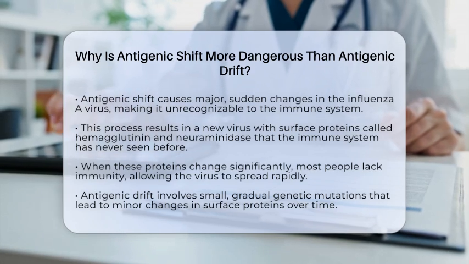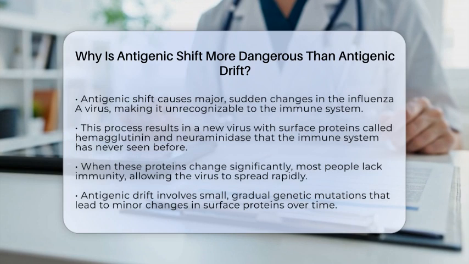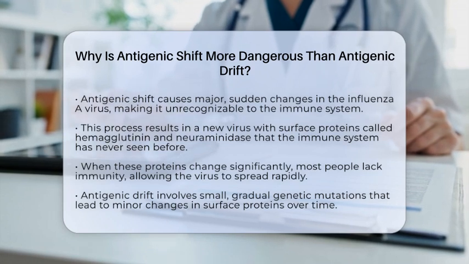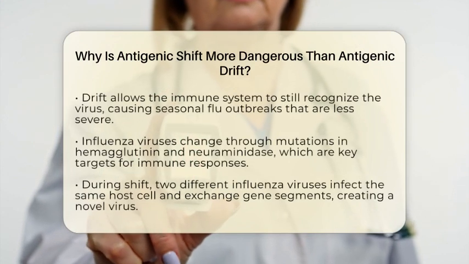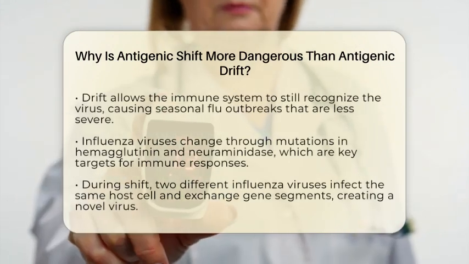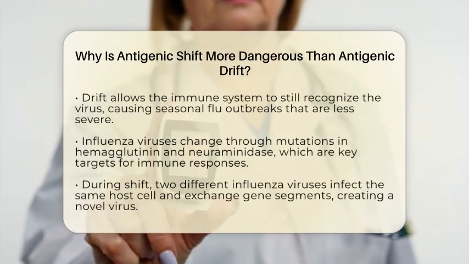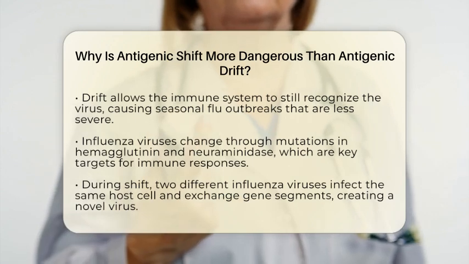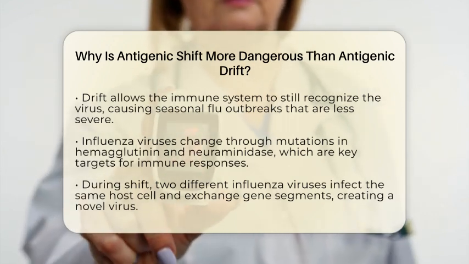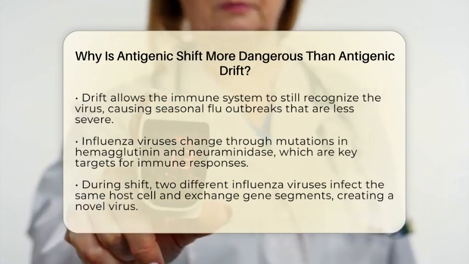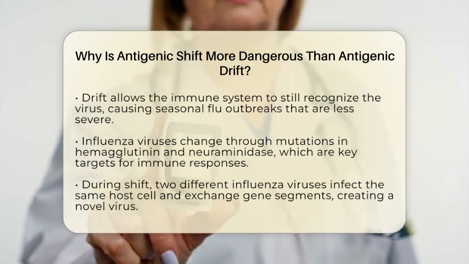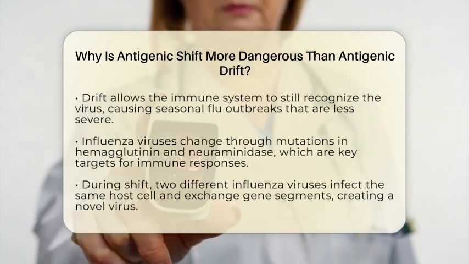In contrast, antigenic drift involves small, gradual changes in these surface proteins due to minor genetic mutations. These tiny shifts happen over time and allow the virus to partially evade immune responses. Because the changes are minor, our immune system can still recognize and fight the virus to some extent. That's why drift usually causes seasonal flu outbreaks, which are less severe and happen every year.